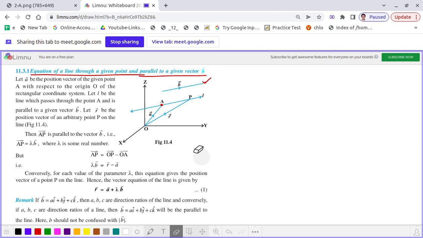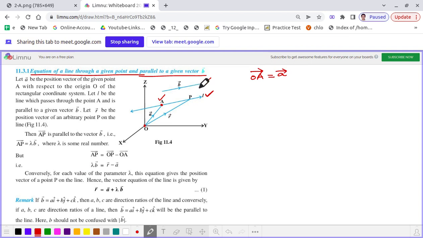We are going to find the equation of that line. The line here is line L, as you see, this is the line. So let A be the position vector of the given point A with respect to the origin. The given point we are considering as point A, and it has a position vector A with respect to the origin O. That means, in simple terms, the vector OA is represented by A.